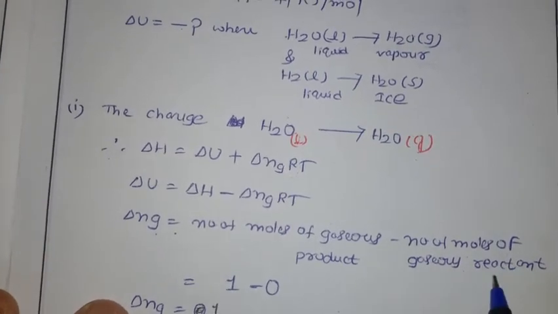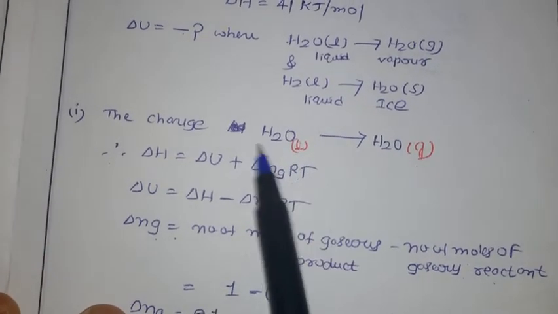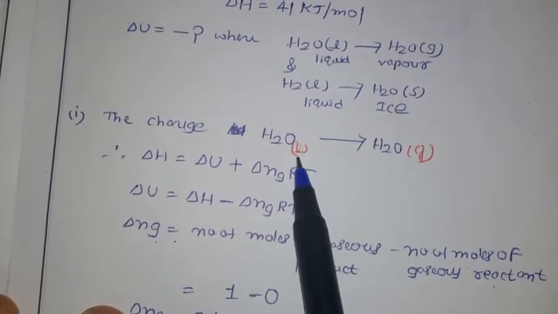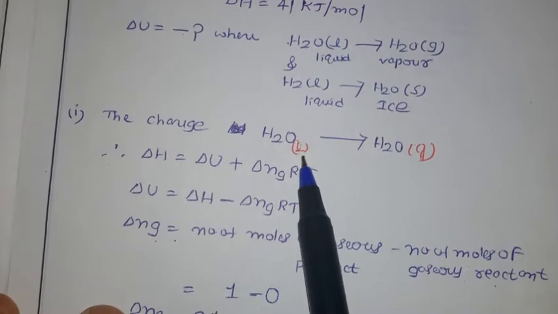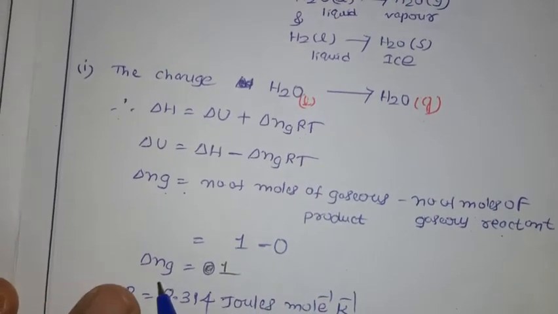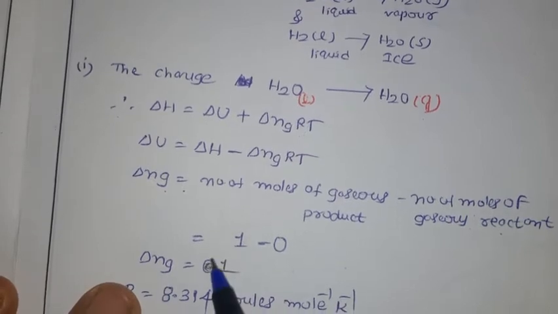Number of moles of gaseous reactant. Here, if you see the reactant, we have the water in the form of liquid. But if it is a gas only, then we have to take it. So we don't have gases here, so we are taking it as 0. So 1 minus 0, delta Ng, how much are you going to get? 1. This is the 1.